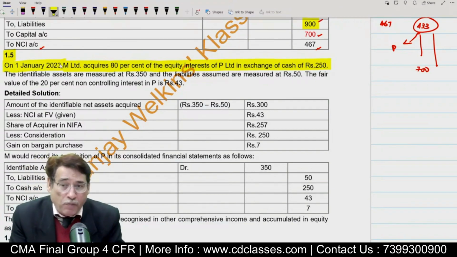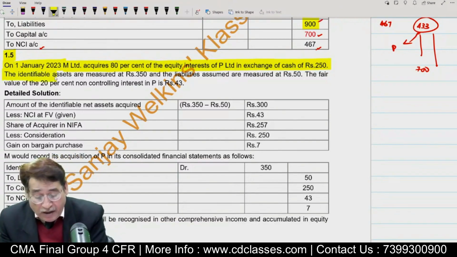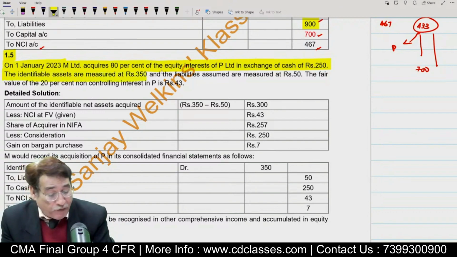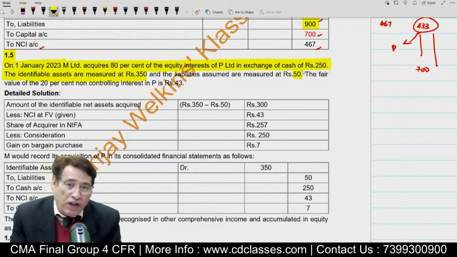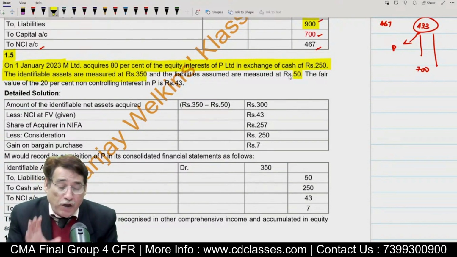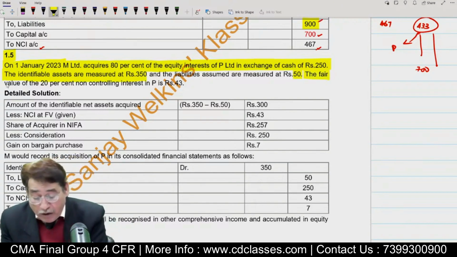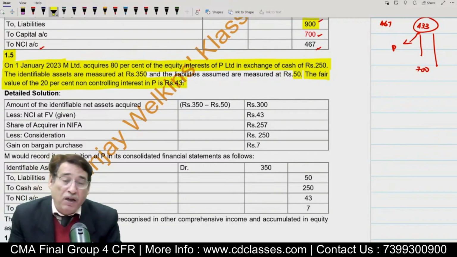And how much amount did you pay for the same? 250, correct? And you paid that in cash. Net identifiable assets are measured at 350 and liabilities are measured at 50. That means net assets on the date of acquisition, 350 minus 50, will be equal to 400. But further it is given the fair value of 20% non-controlling interest is 43.